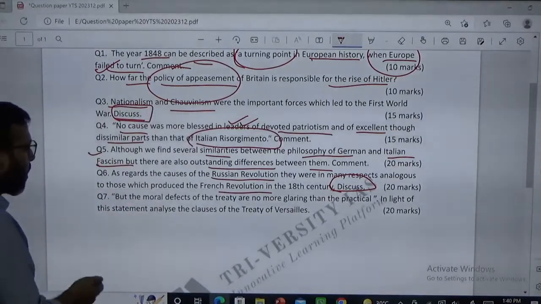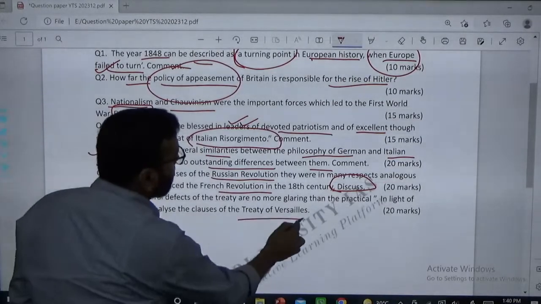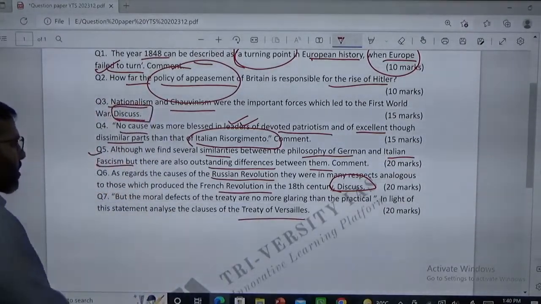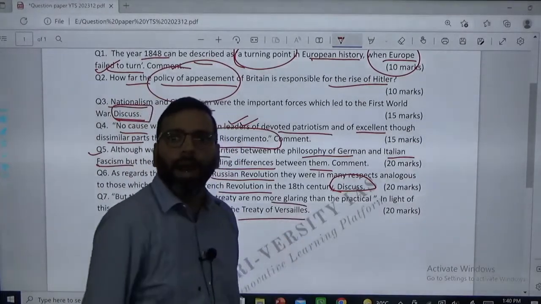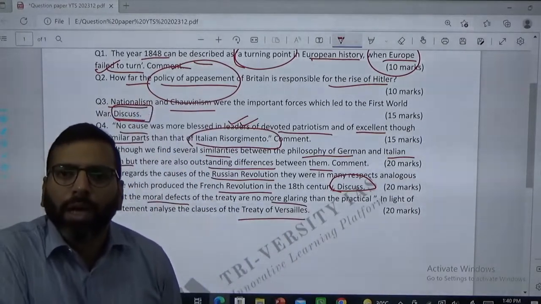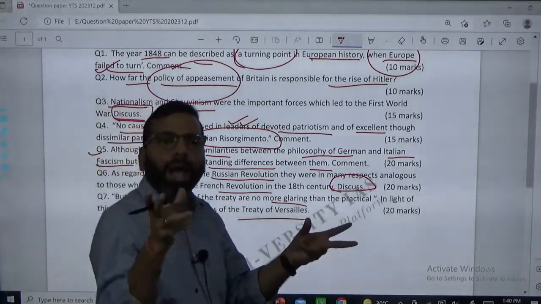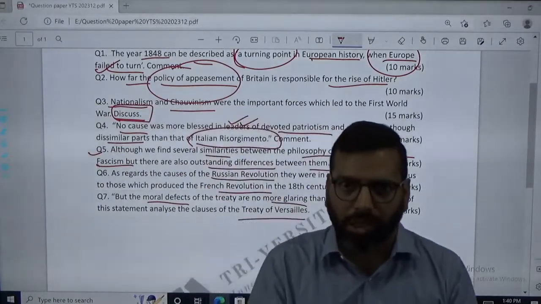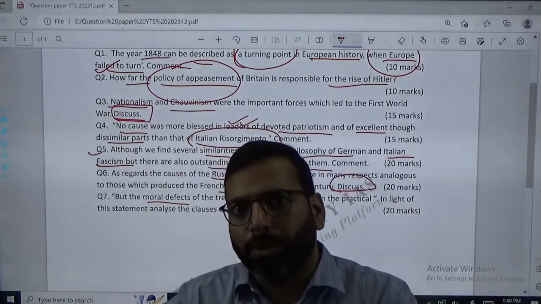Then the last question is related to the Treaty of Versailles, and it says the moral defects of the treaty are no more glaring than the practical. It means this treaty has both moral and practical defects that you need to discuss. So when I'm saying both practical and moral, why moral?